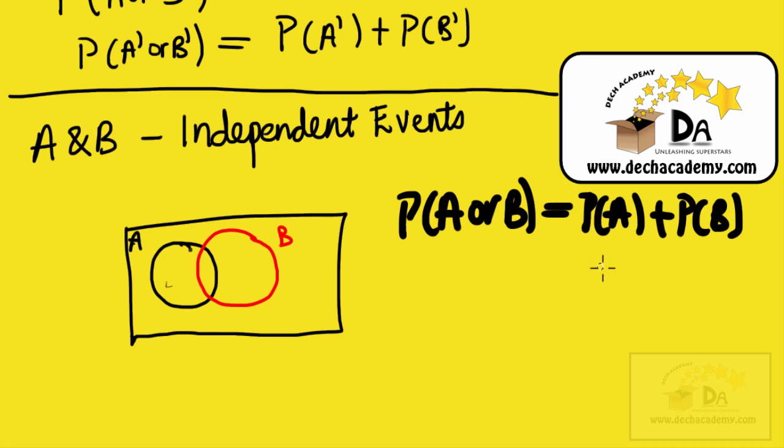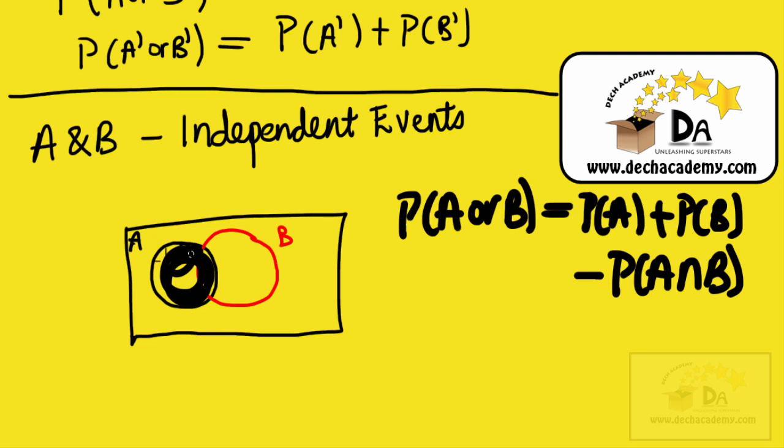And what the subtraction of the intersection does is it allows you to only count it once. So what you're pretty much saying is the probability of A, probability of B, minus this region, because I count this region and this, then I count this and this, but so I don't count it twice, I subtract it. That's what this equation means.